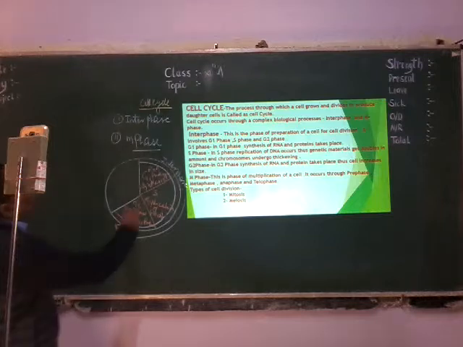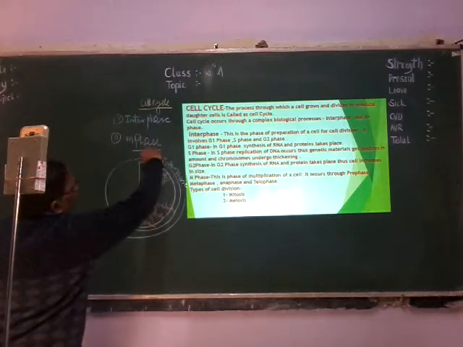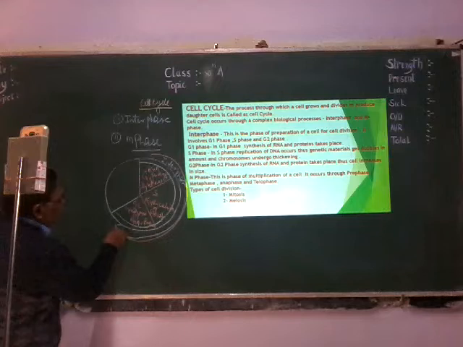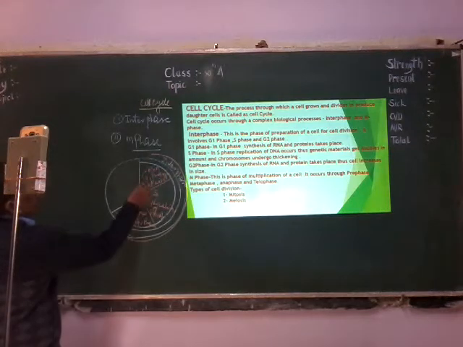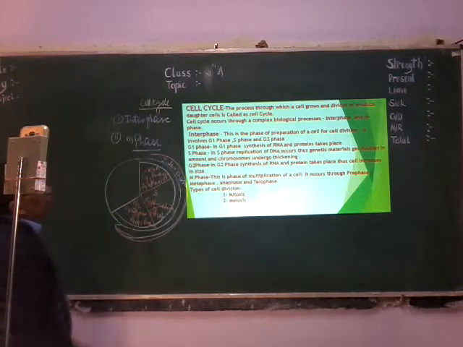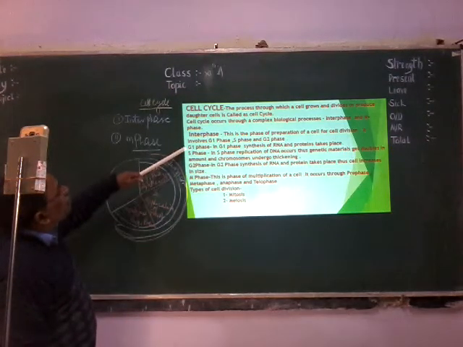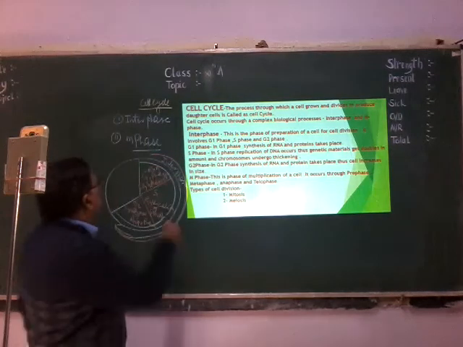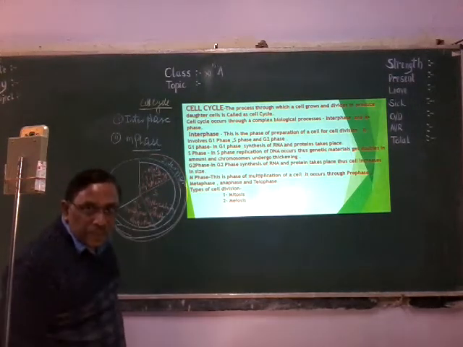So here you see, in the cell cycle, the longest phase is the interphase. In the interphase, especially the G1 phase, S phase and G2 phase. In G1 phase, synthesis of RNA and protein takes place.